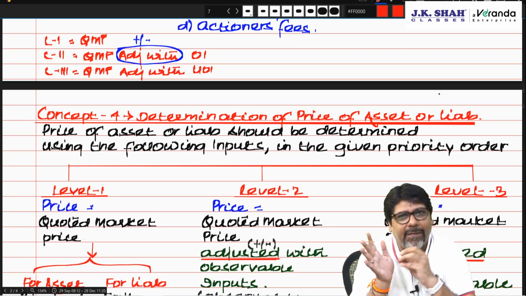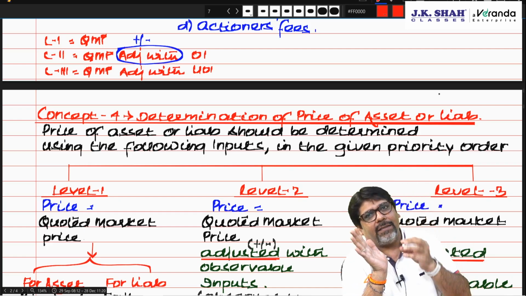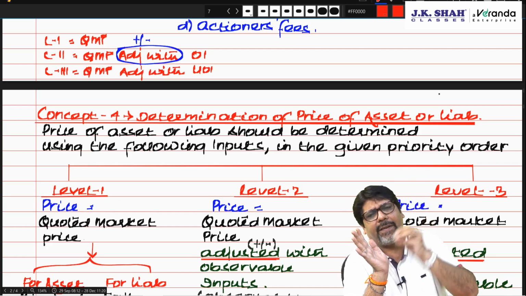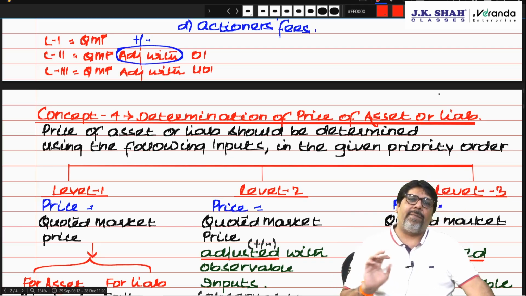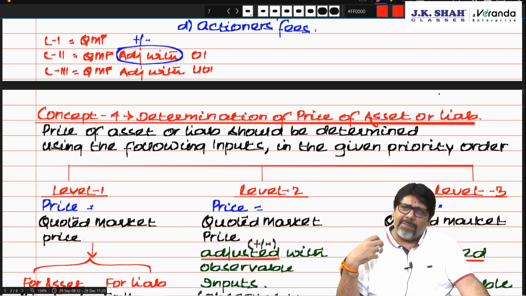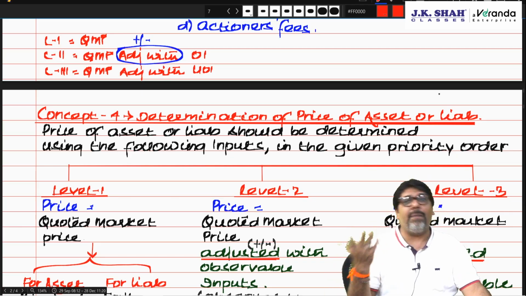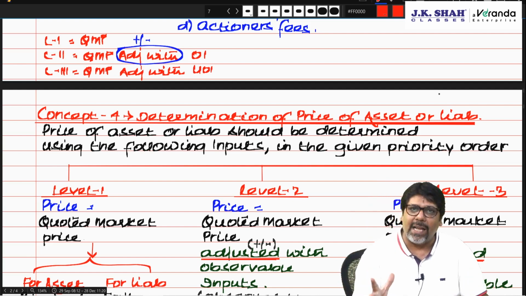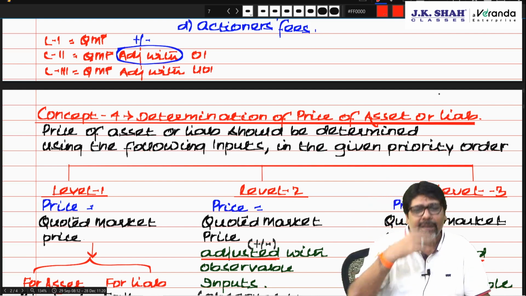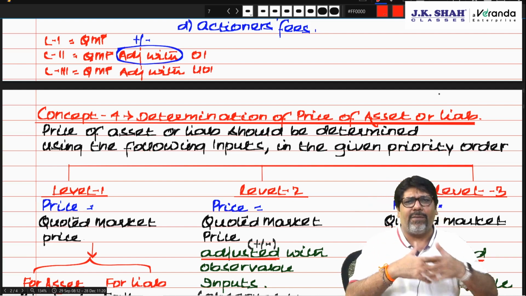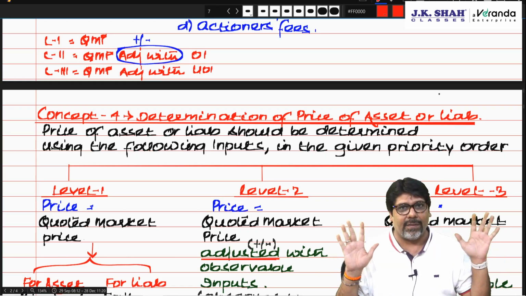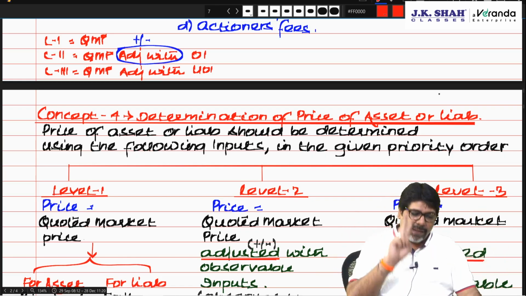Say 5 lakhs. But for accessories and specification, they charge 25,000 extra for me. So for me, that car becomes how much? 5 lakh 25. That is for me specifically. So that is known as observable inputs, which anybody can see, observe, and it is known to everybody. It is not a hidden truth. Am I clear? That is level 2.